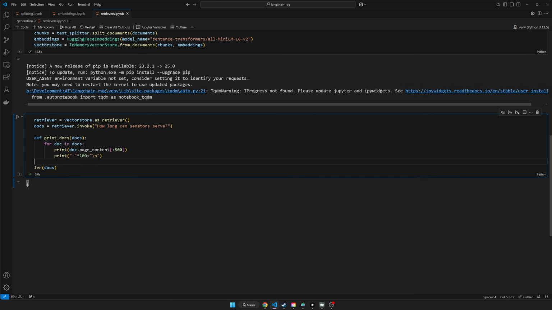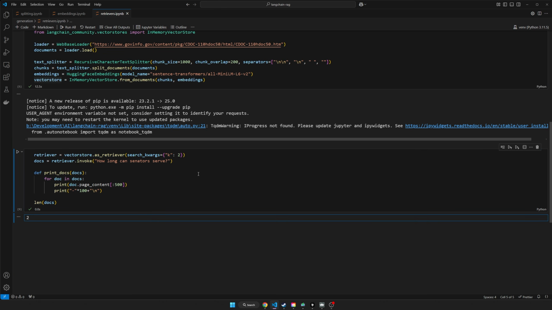If you want to limit it to the top document, or maybe the top 2 or top 3 documents, you can. When you call as retriever, you can also specify search_kwargs and pass in a map and say k and then 2. This argument will just be passed to the underlying vector store to tell it to only return the top 2 results. So if we run it now, we only get 2. There we go.